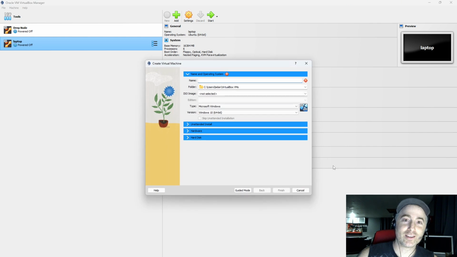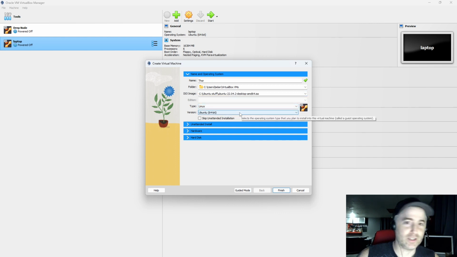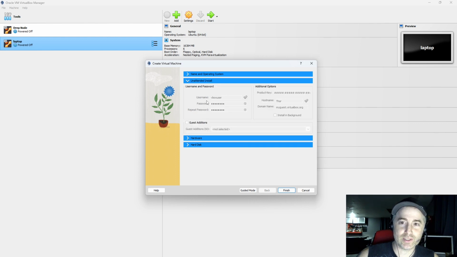Step one: create your instance. You name it Thor. You select your image, the one you just downloaded, right there. Let's say that's the one you did download. You skip the unattended installation, so this should be gray.